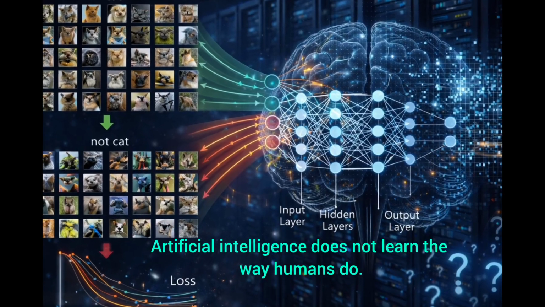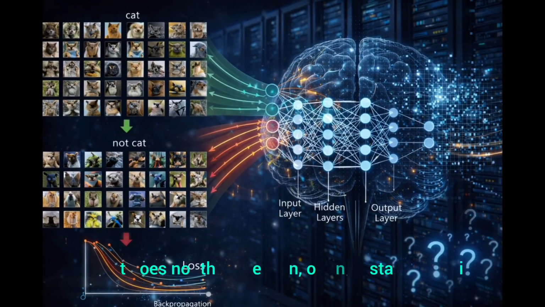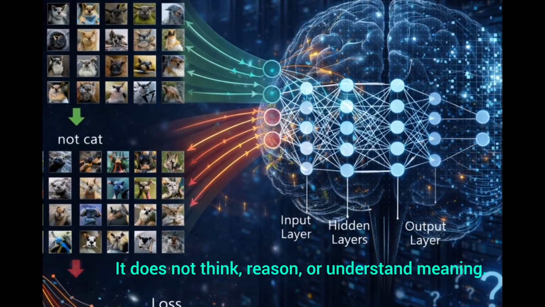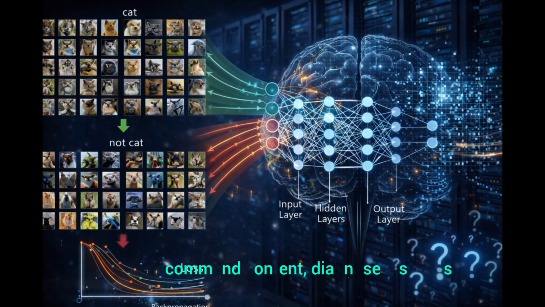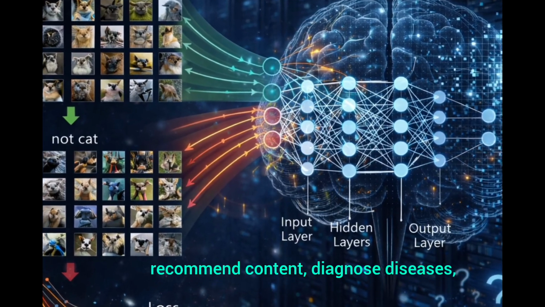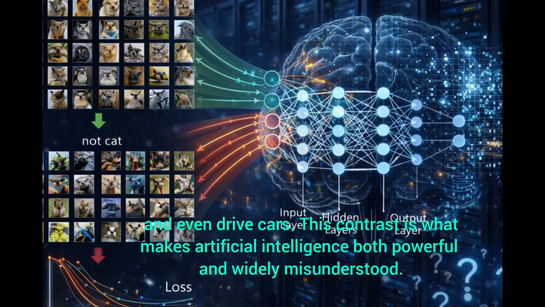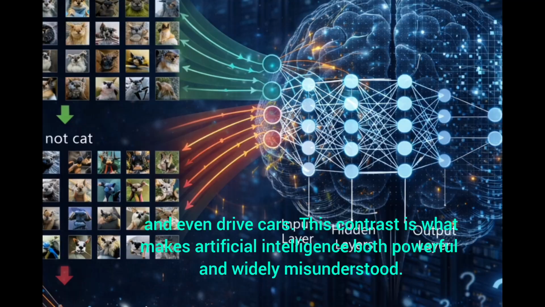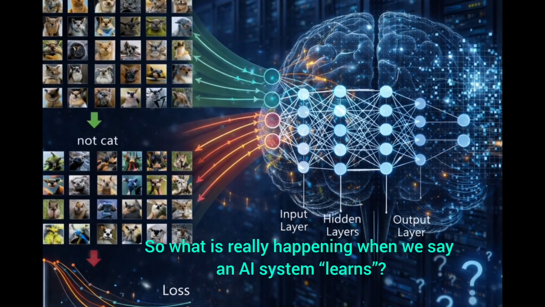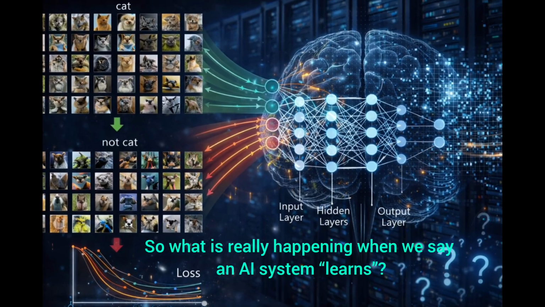Artificial intelligence does not learn the way humans do. It does not think, reason, or understand meaning. Yet it can recognize faces, translate languages, recommend content, diagnose diseases, and even drive cars. This contrast is what makes artificial intelligence both powerful and widely misunderstood. So what is really happening when we say an AI system learns?